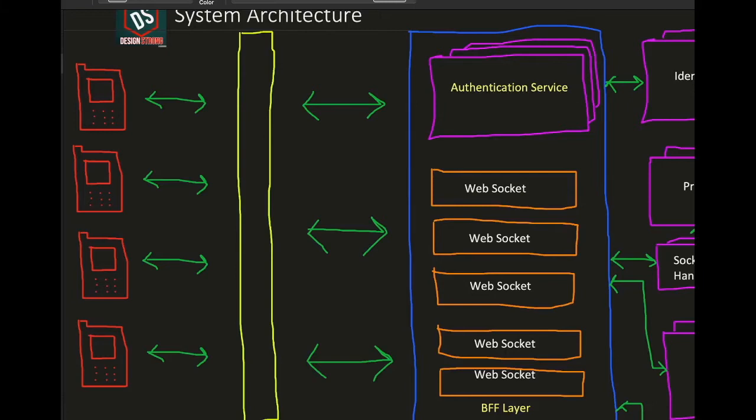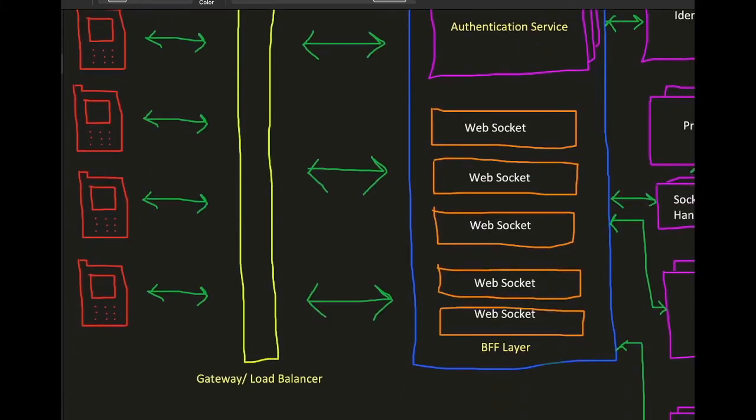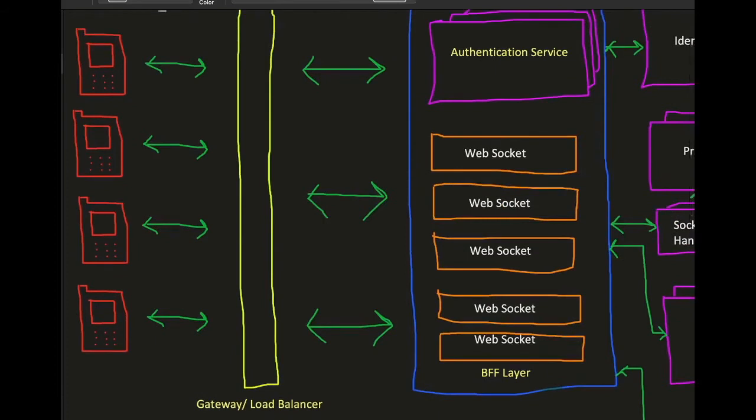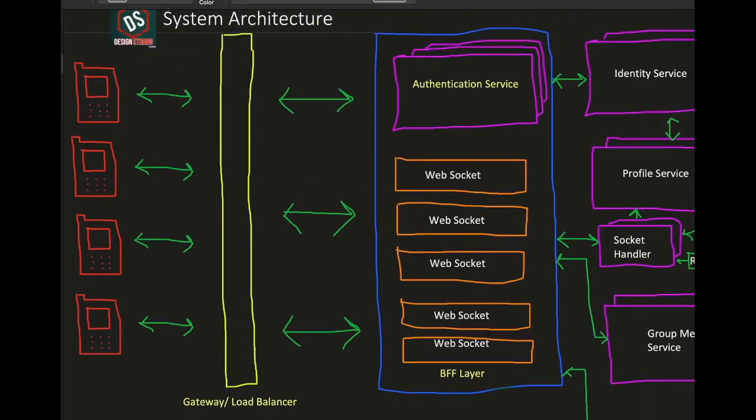Now authentication service is part of BFF, and there are WebSockets that we have introduced here, which will be interacting with the servers from the server side to the app. Why we have used WebSockets here is because we intend to do both ways calls between the users and our application. We cannot use, let's say, HTTP requests here. Why? Because HTTP requests are mostly from client to server. They are one-sided, so a client has to request a server, and only then can the server respond. Whereas in WebSockets, it's both ways. The server can send some message on WebSocket, and the user can also provide the same back on WebSocket.